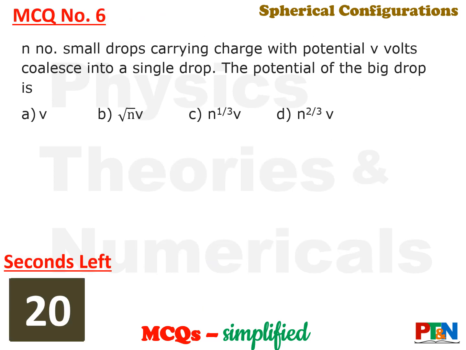Next MCQ. N number of small drops carrying charge with potential V volts coalesce into one single drop. The potential of the big drop will be, choose from the 4 options. 20 seconds time for you. Your time starts now. You have got freedom to take extra time. You may pause the video and come back after you have got your answer.